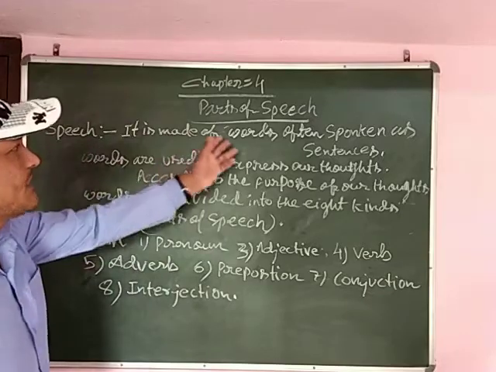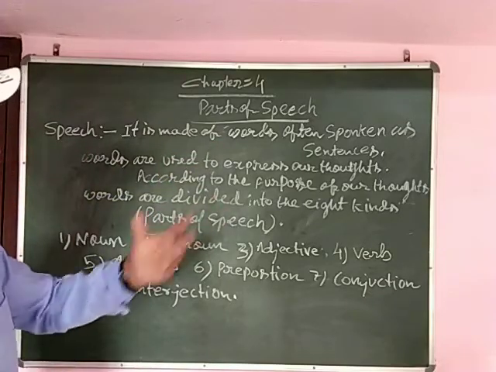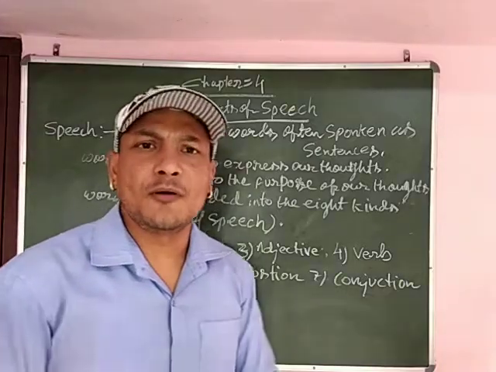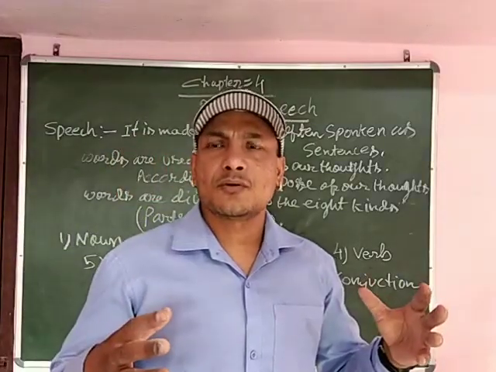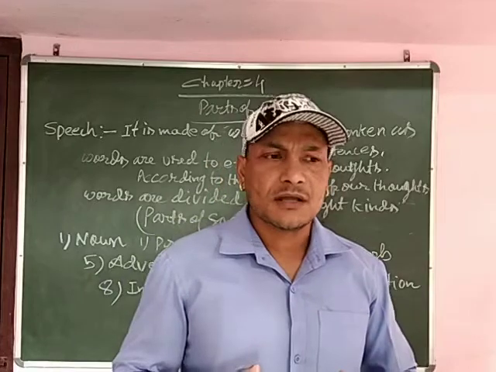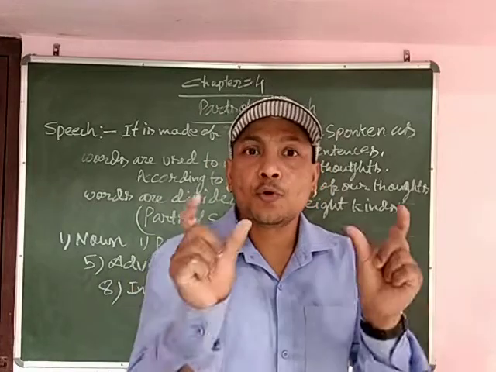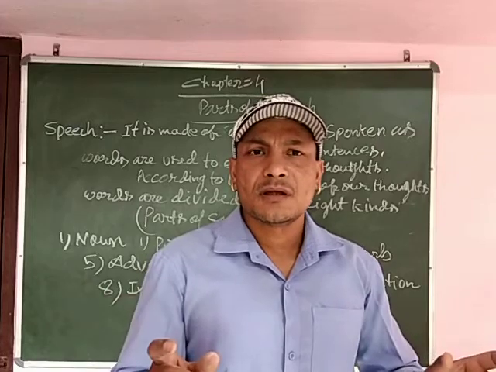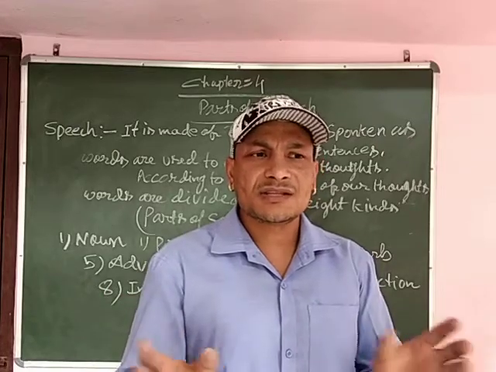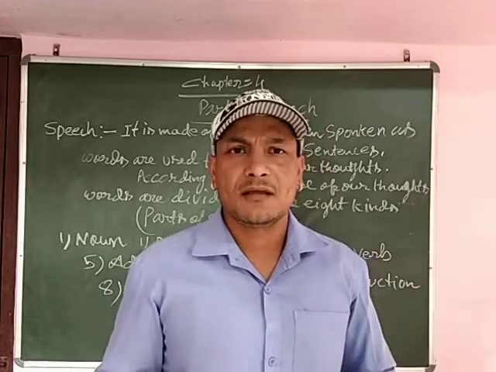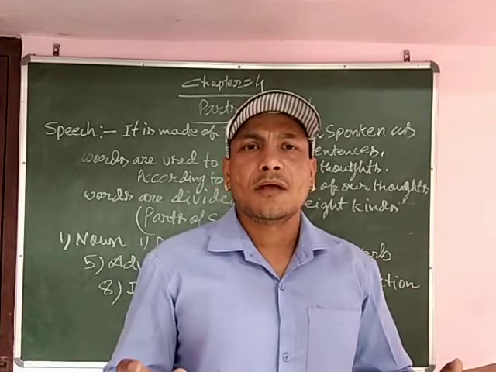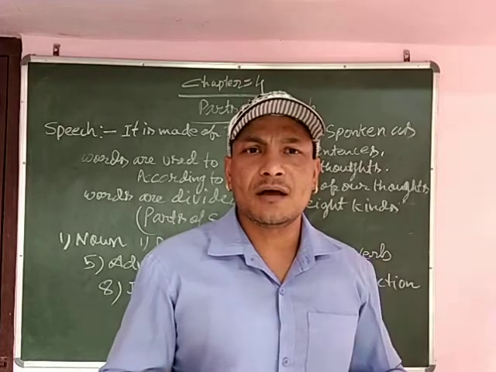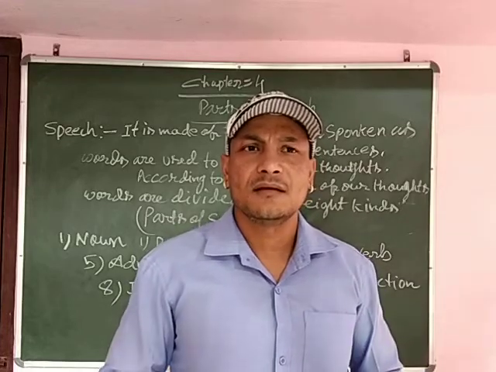Speech is made up of words, often spoken as a sentence. So how is a sentence formed? Such a group of words is arranged in such a systematic way that it makes something meaningful, so that others can understand.